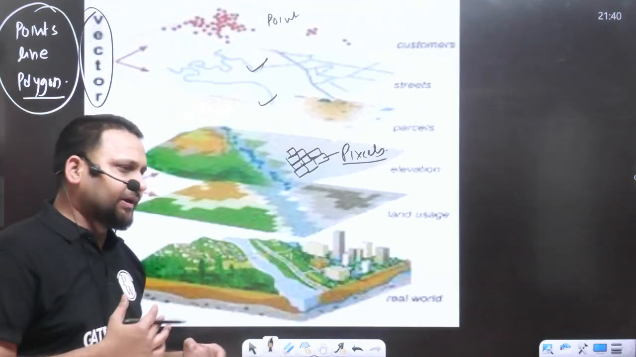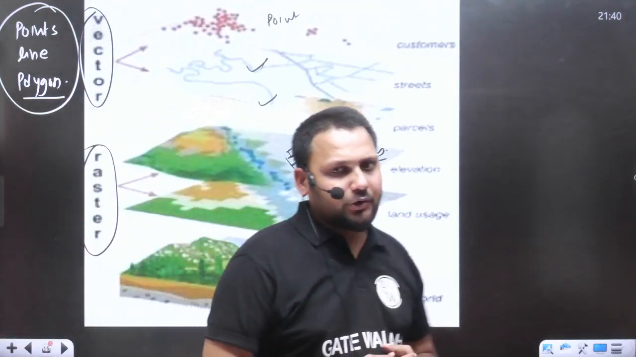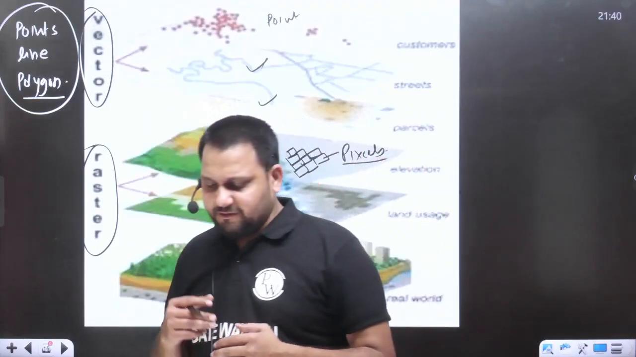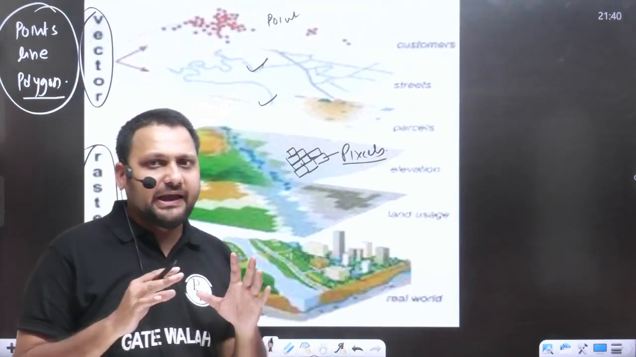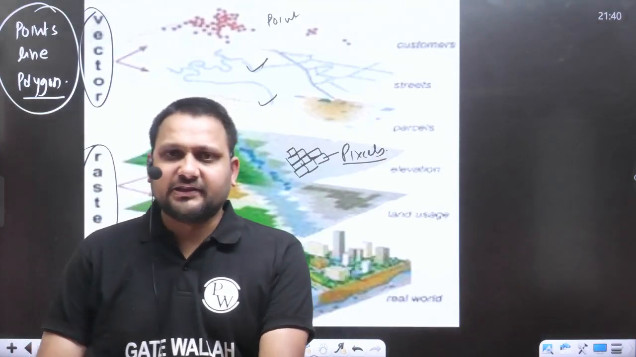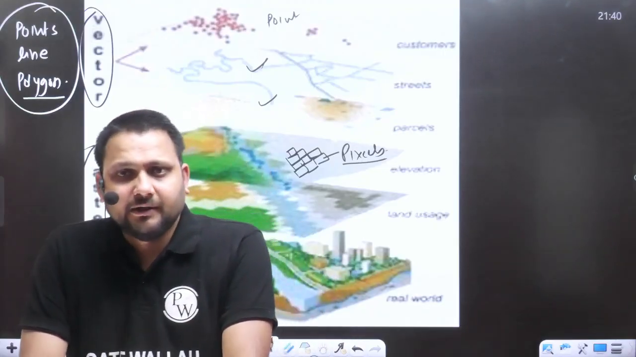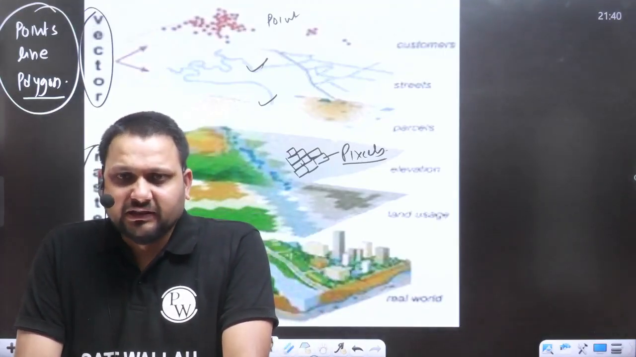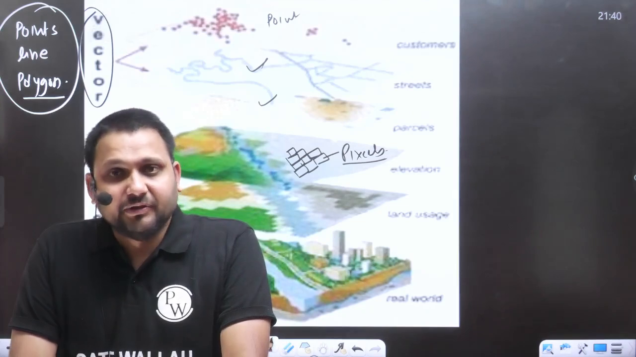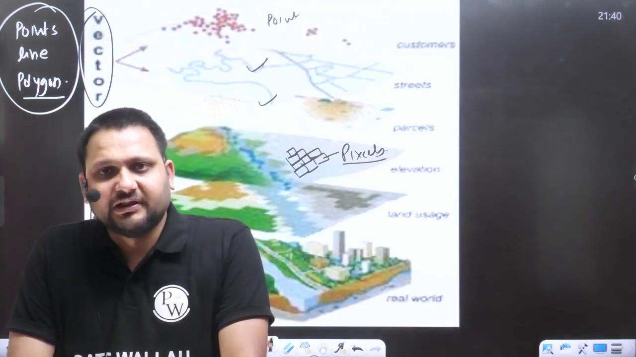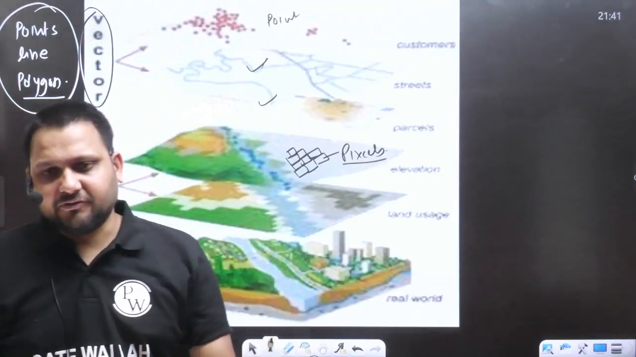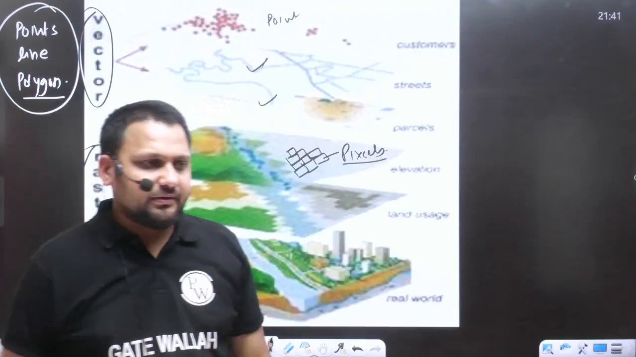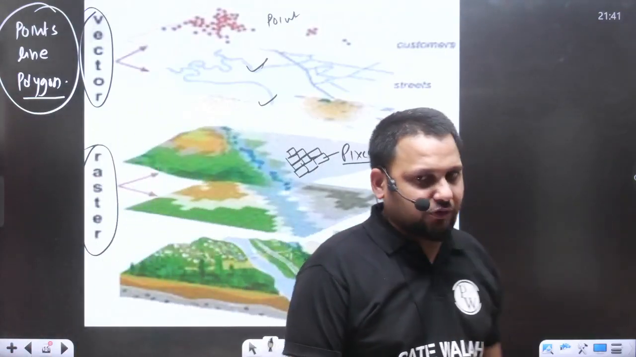Let me conclude. If we are representing the spatial data with the help of the point, line or polygon, we will say that is the vector spatial data. If we are representing the geographical information with the help of the pixel, we will say that is the raster spatial data. I hope the difference between the vector and raster data format is clear to everyone.